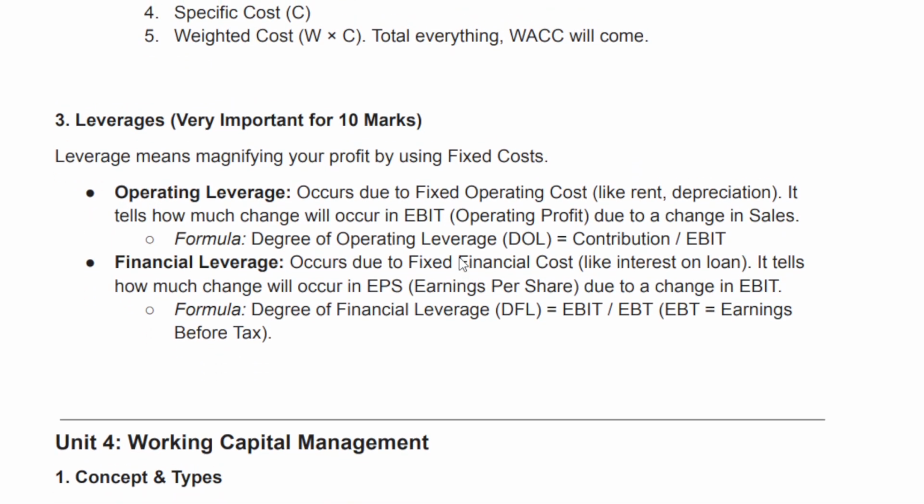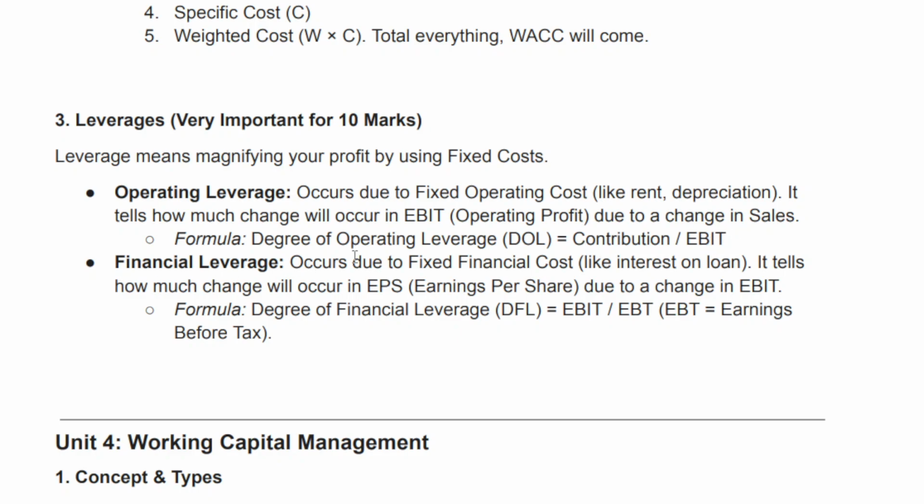3. Leverages. Very important for 10 marks. Leverage means magnifying your profit by using fixed costs. Operating leverage occurs due to fixed operating cost, like rent and depreciation. It tells how much change will occur in EBIT, operating profit, due to a change in sales. Formula: degree of operating leverage, DOL, equals contribution divided by EBIT.